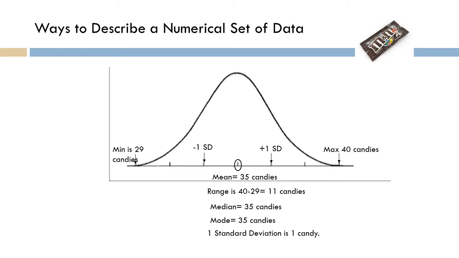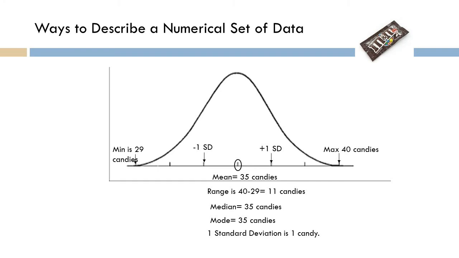So let's do a quick walkthrough of descriptive statistics just so you can understand the basics of this. And we're going to use a famous candy like M&Ms to help describe this. Now, some of this is made up data just to show you the point, so don't be calling Mars Candy Company and turning me in or complaining, okay? But let's say after buying 30 bags, I think they're of the 1.59 ounce bags, we open them and we count out the number of candies in each bag.